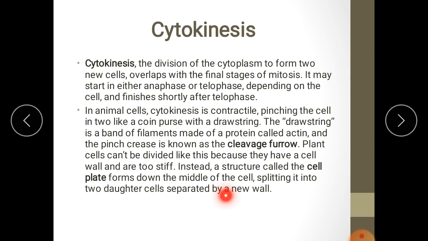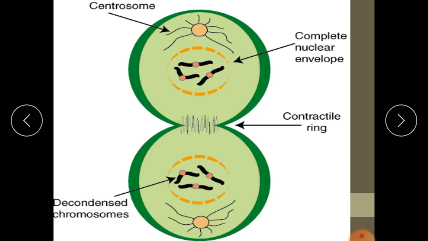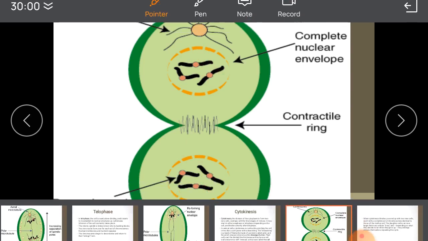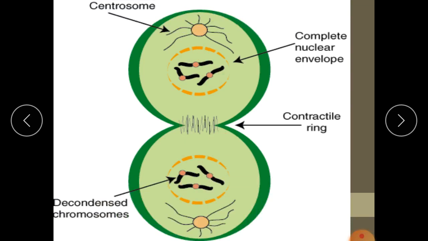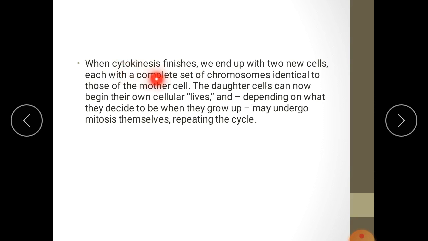But in animal cells, the cell wall is absent. Therefore, the cleavage furrow deepens, and finally two daughter cells are formed at the end of cytokinesis. Two cells get separated. When cytokinesis finishes, we end up with two new cells, each with a complete set of chromosomes identical to those of the mother cell.